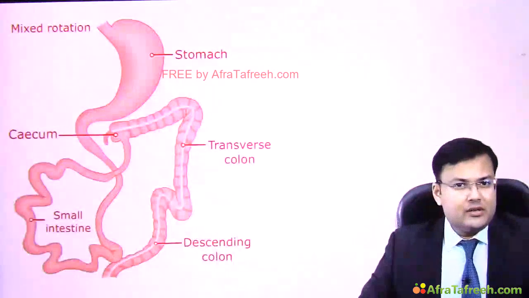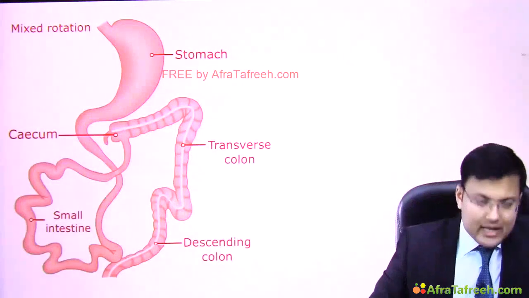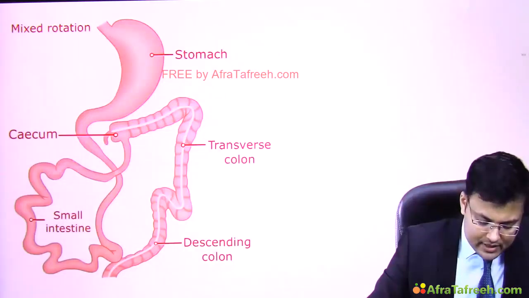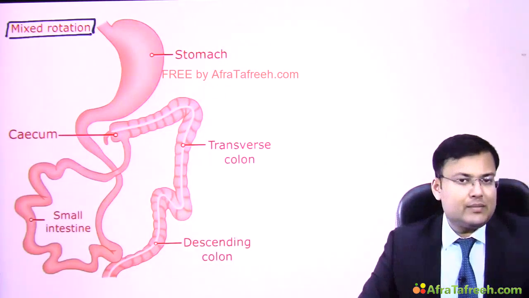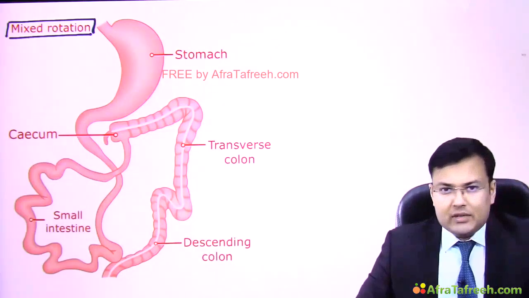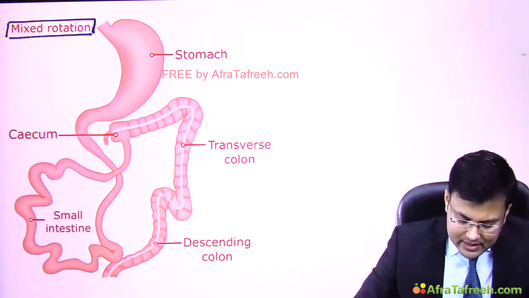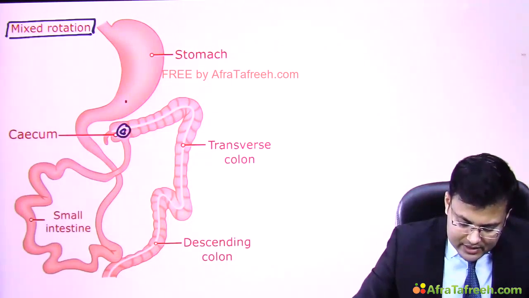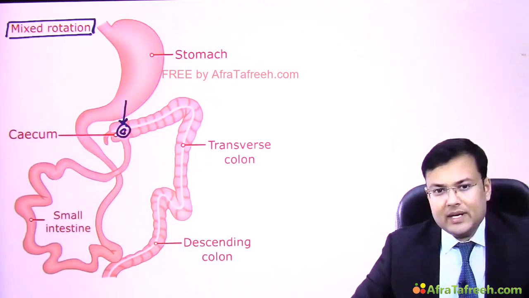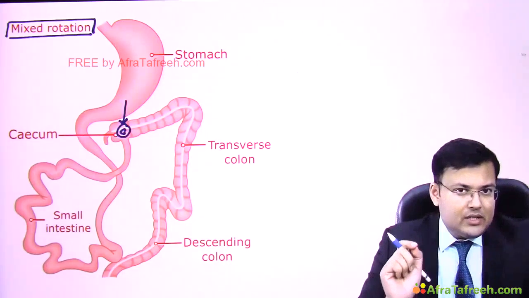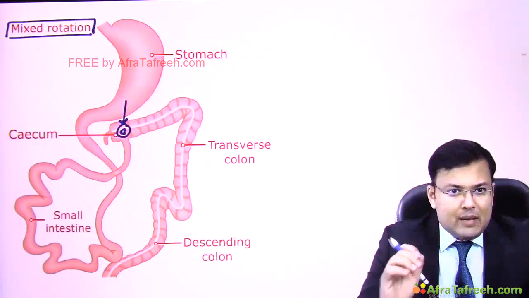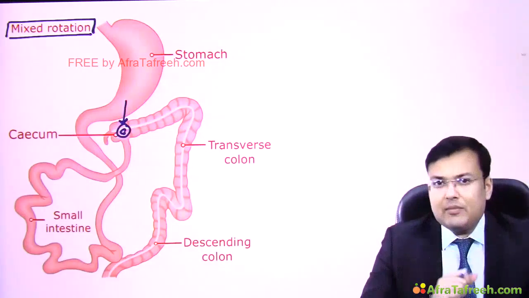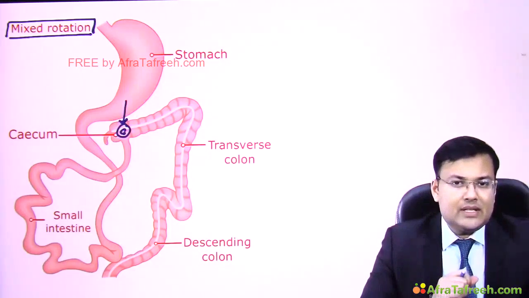This was a question which was asked in AIIMS long back, and it was repeated 2 to 3 times. It's a type of rotational abnormality known as mixed rotation. What was the question in AIIMS? It was asked that the cecum is located just below the stomach in the midline, and this abnormality is seen in which type of malrotation? So it is seen in mixed rotation.